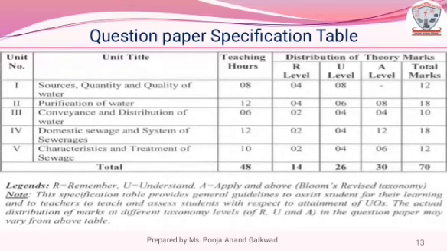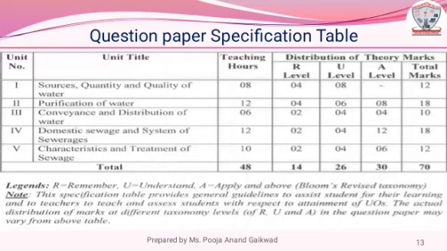Question paper specification table. The table represents various marks carried by each unit. First unit carries 12 marks, out of which 4 marks are of R level. R level means remember level. 8 marks are for U level. U level means understanding level. And for particular first chapter, that is first unit, application level has no marks allotted.